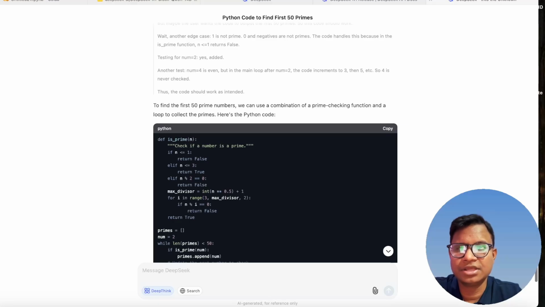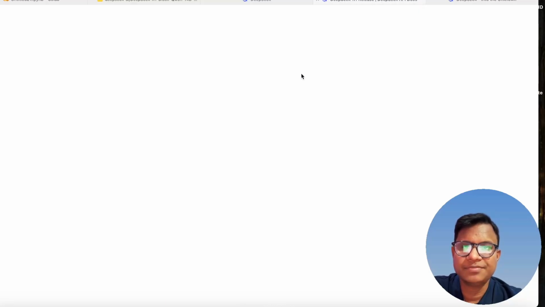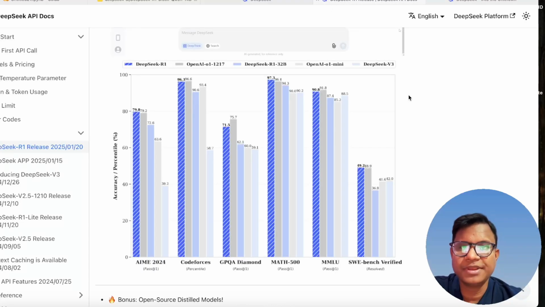The ChatGPT models are there, but they're not free. Claude is also free only up to 5 times, Claude 3.5. So it's better to use DeepSeek chat in that manner. Let's move to the API docs of DeepSeek.